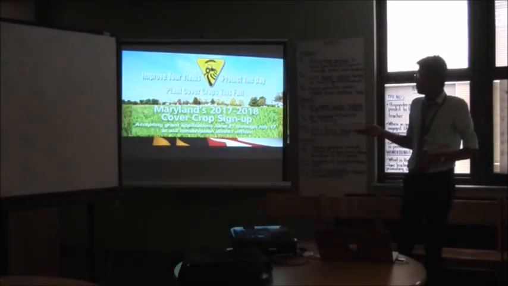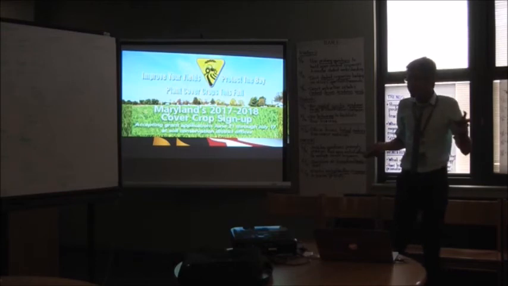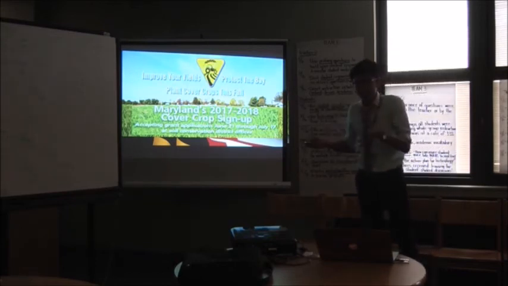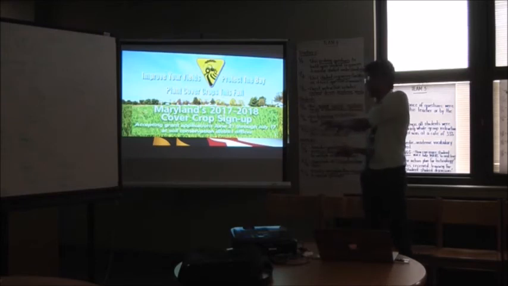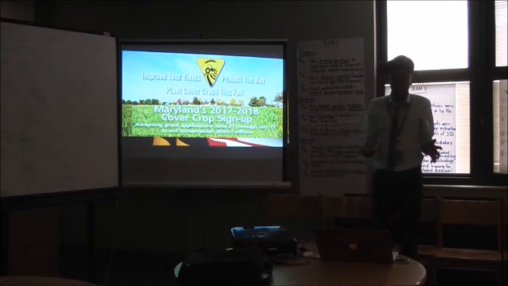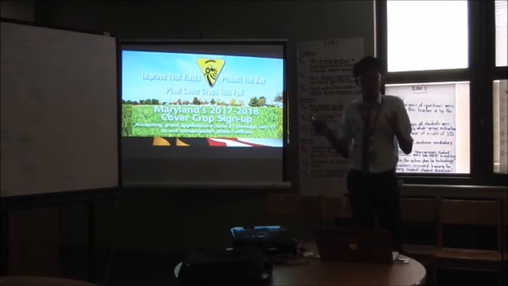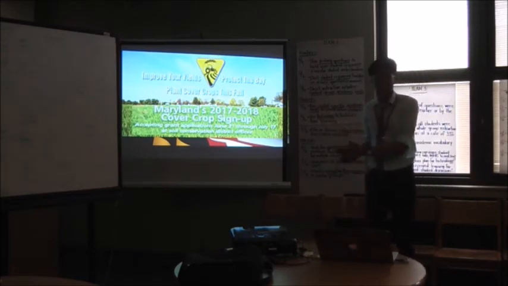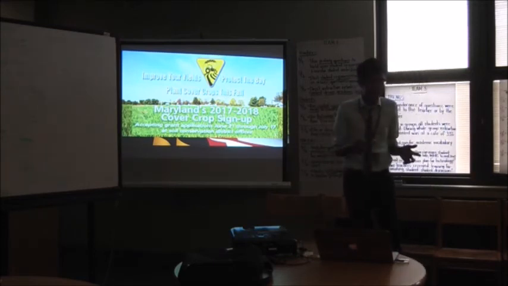So now the state of Maryland, they did a really great thing with incentivizing cover crops. So they made it easier for farmers to get past that initial barrier of not having to spend that much money to get cover crops for the first year. So the state of Maryland basically gives its farmers money to buy cover crops and put them in for the first year. And if farmers meet all the requirements set by the state of Maryland, such as not applying too much fertilizer and growing cover crops, they'll get a financial incentive of like $67 per acre.